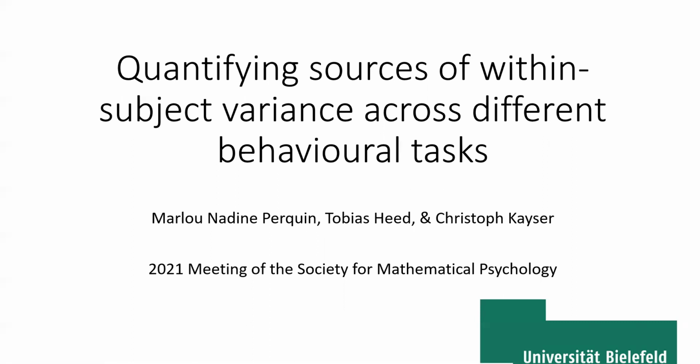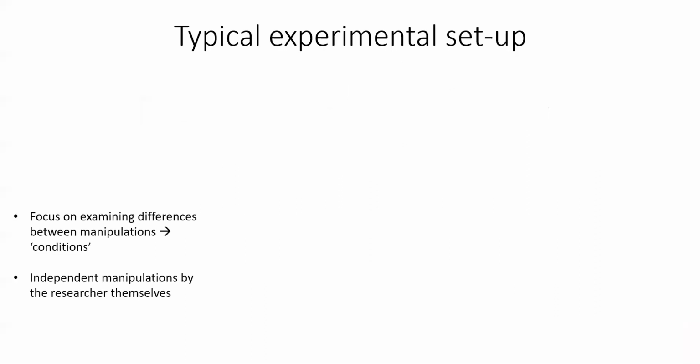I'll be showing you the exact methods and results in a bit, but first I would like to talk about the concept and origins of within-subject variability. In a typical experimental setup, researchers are interested in differences between conditions that are directly manipulated by the researcher themselves. For example, let's say that we have a congruent or easy condition, a neutral one, and an incongruent or difficult condition. And we aim to find that the congruent condition is the easiest.